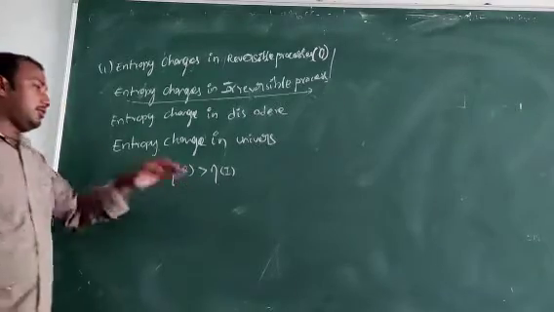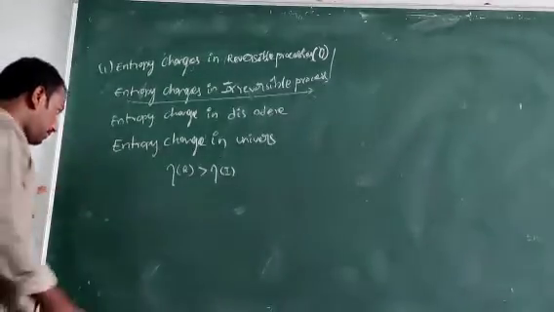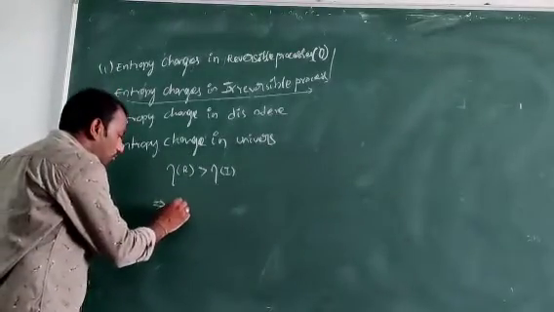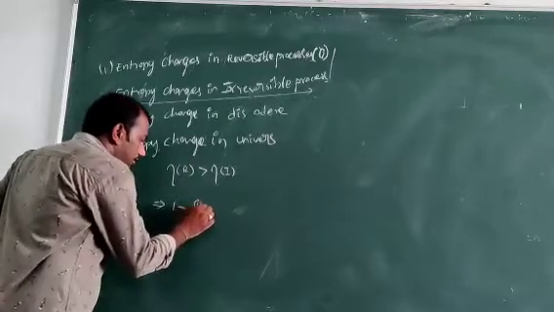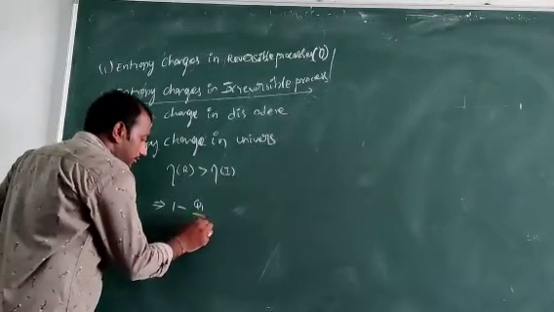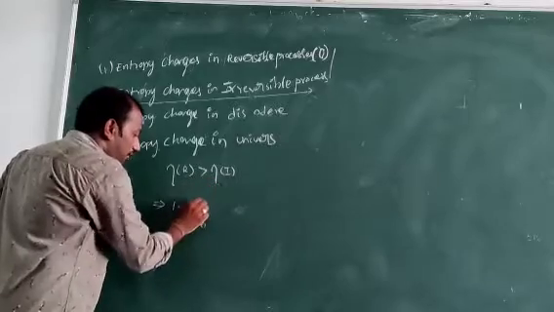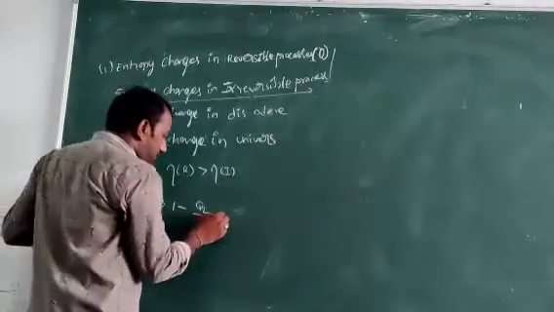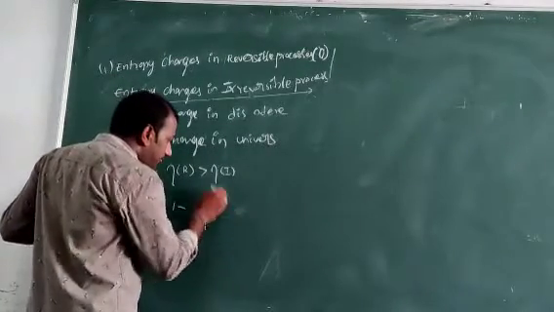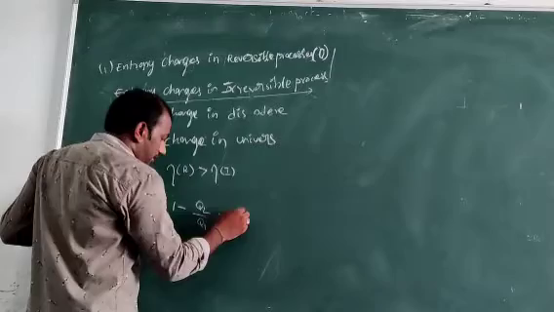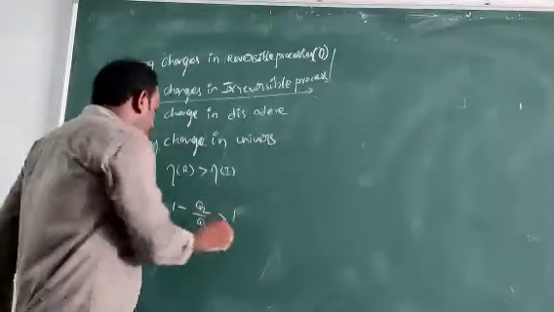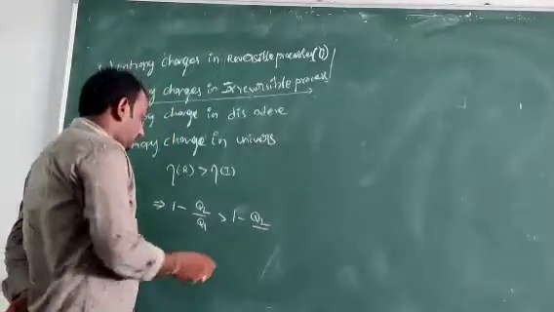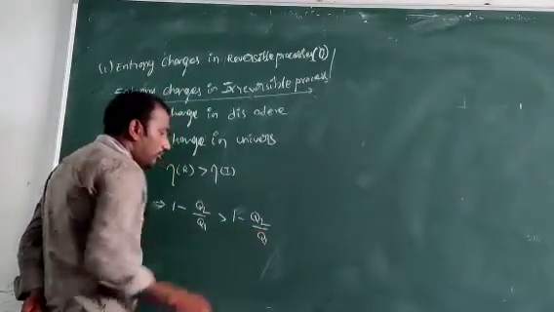So take the efficiency formula: efficiency is equal to 1 minus Q2 by Q1, which is also Q1 minus Q2 by Q1.